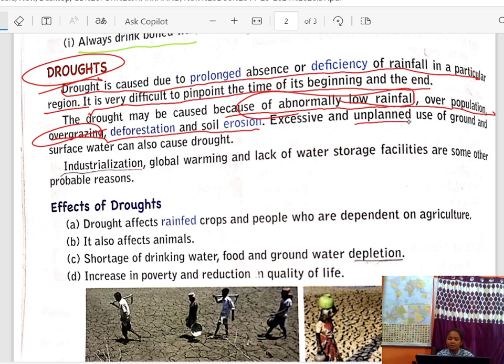Excessive and unplanned use of ground and surface water can also cause drought. When we use ground water and surface water excessively and without planning, that can also cause drought. Industrialization, global warming, and lack of water storage facilities are some other probable reasons.